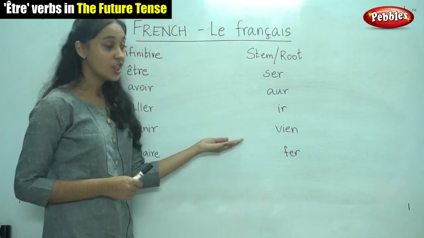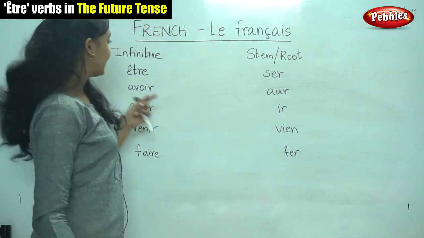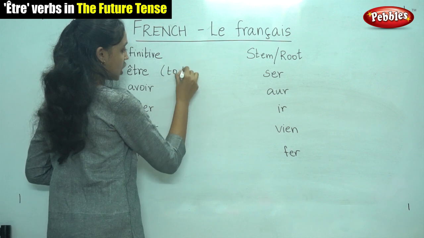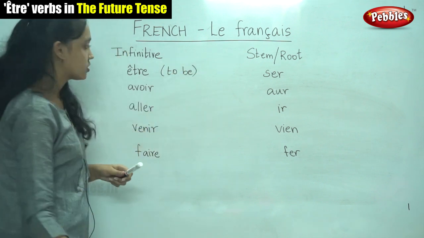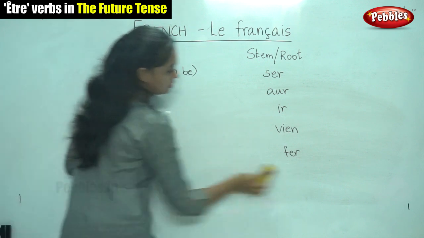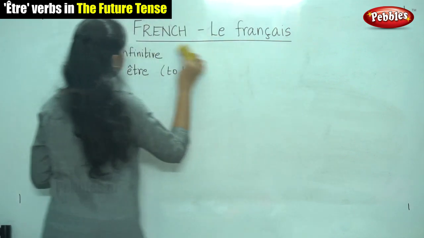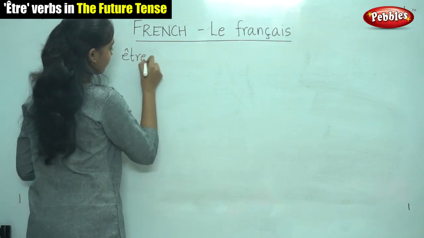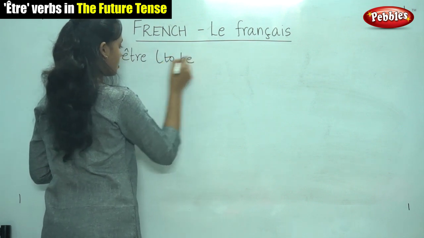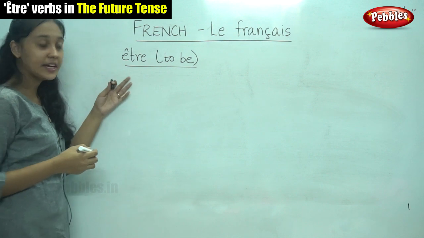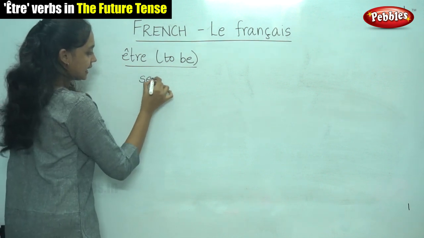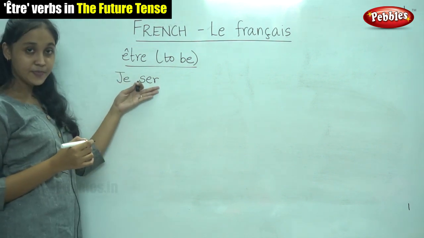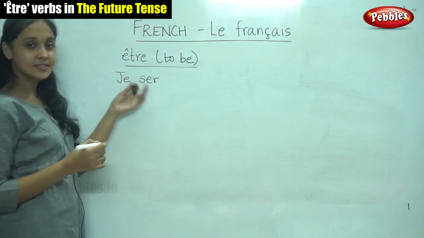So shall we try to write the future tense for these verbs? Let us begin with the verb être. What does être mean? It means to be. So we are going to write the future tense for the verb être. What was the stem for être? It was SER.